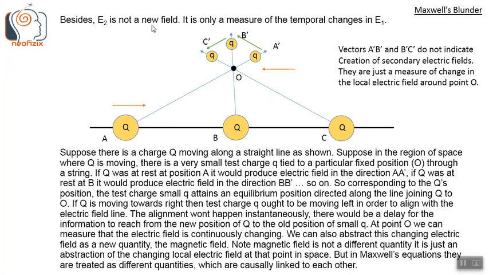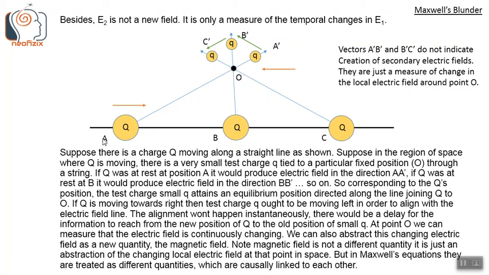Besides, E2 is not a new field. It is only a measure of the temporal changes of the original field E1. Suppose there is a charge Q moving along a straight line as shown. Suppose in the region of space where Q is moving, there is a small test charge small q tied to a particular fixed position O through a string.